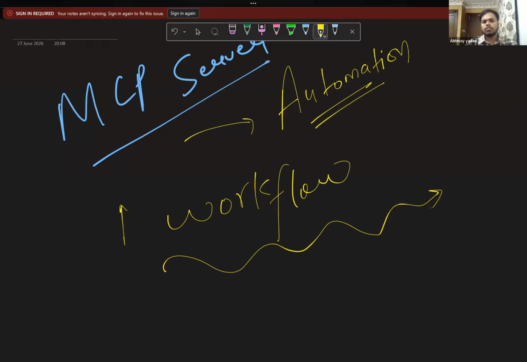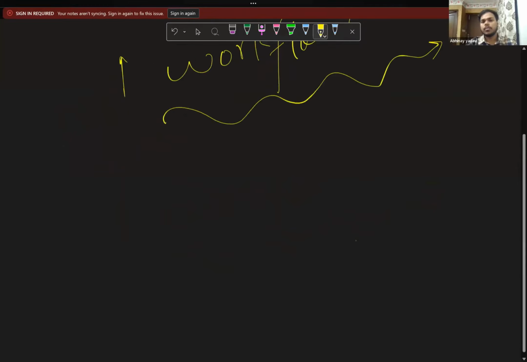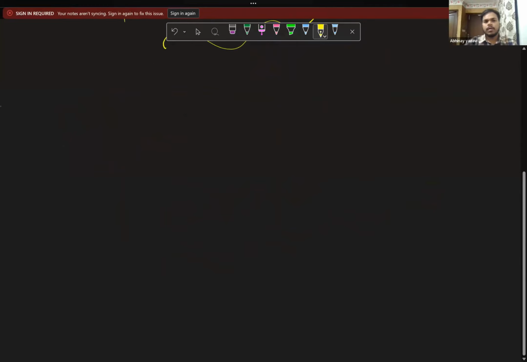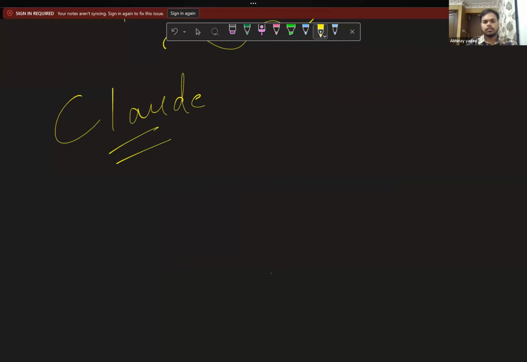Now let me show you. After this, I will give you an overview of what an MCP server is and all these things. But before that, let me show you one quick demonstration. I guess everyone has heard about Claude. Yes. Okay, great. Claude is the same kind of platform where we give the prompt and we get the code, the output, and all these things.